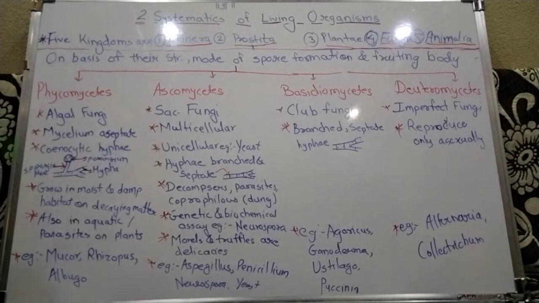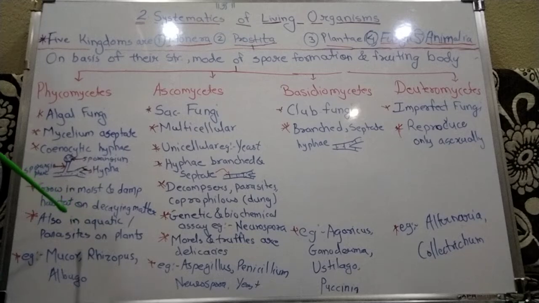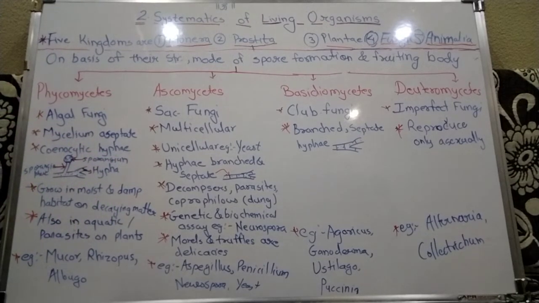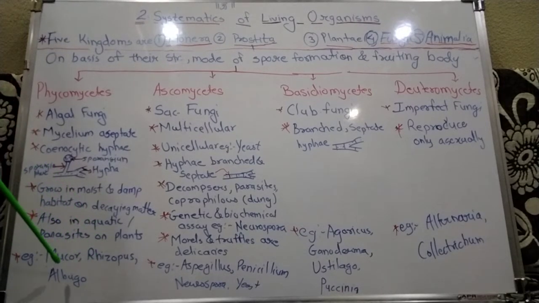This Phycomycetes is also found in aquatic habitats, where there is a lot of water, and some are parasites on plants, causing disease. Examples are Mucor, Rhizopus and Albugo.